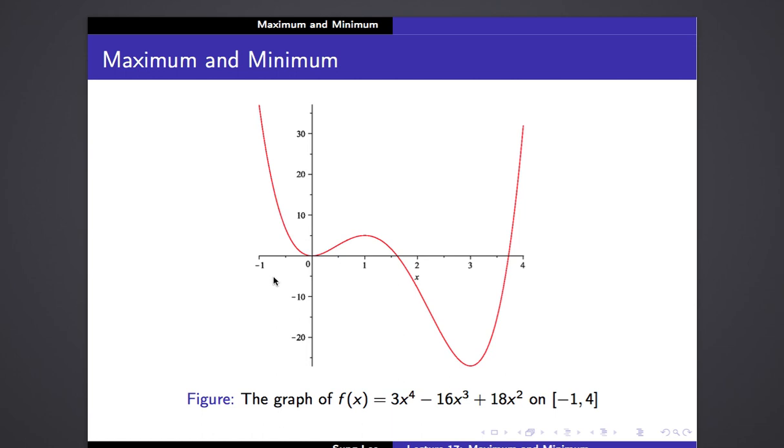We are going to come back to that aspect later on. And also here, we see another local minimum at x equals 0. So hopefully by now you can clearly see the distinction between local maximum, local minimum, absolute maximum, and absolute minimum.